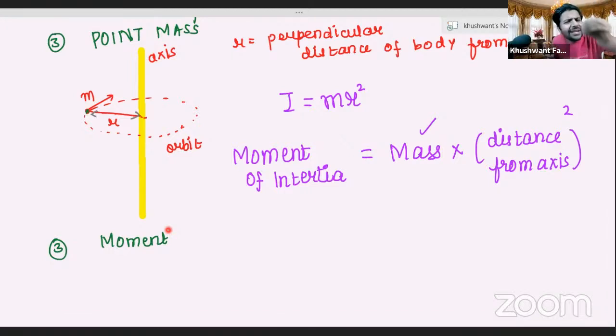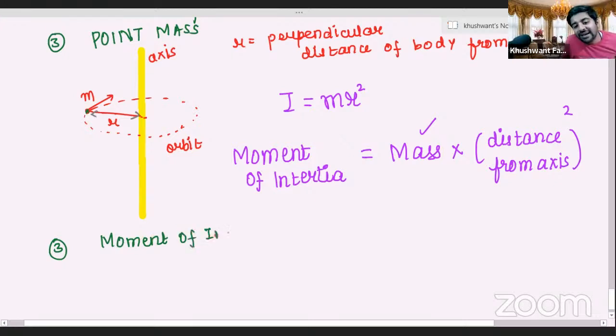That plays a very, very strong role in determining the value for moment of inertia. Quickly, everybody, write down the next pointer on the screen. Moment of inertia is very heavily influenced by the distribution of mass around the axis. It depends on the distribution of mass. We need to solve a lot of questions, so everybody quickly write this into your copies.